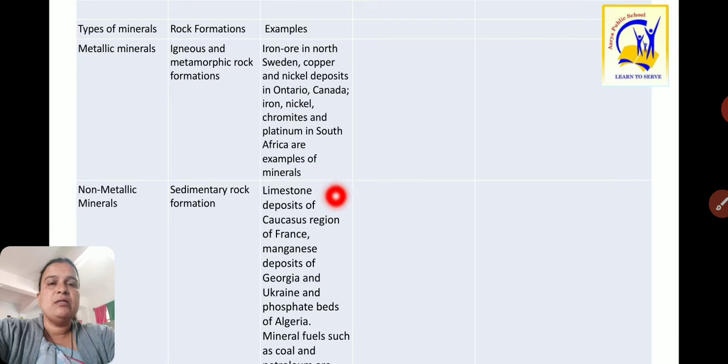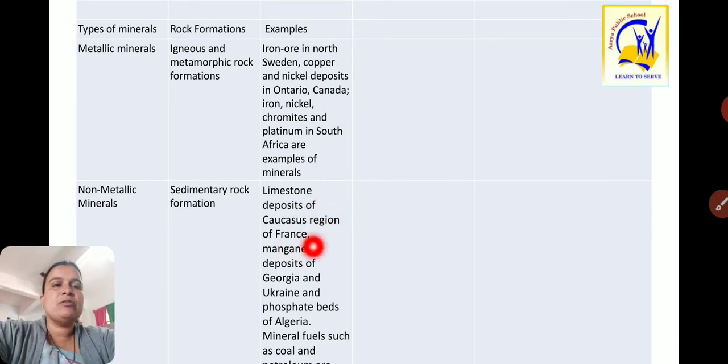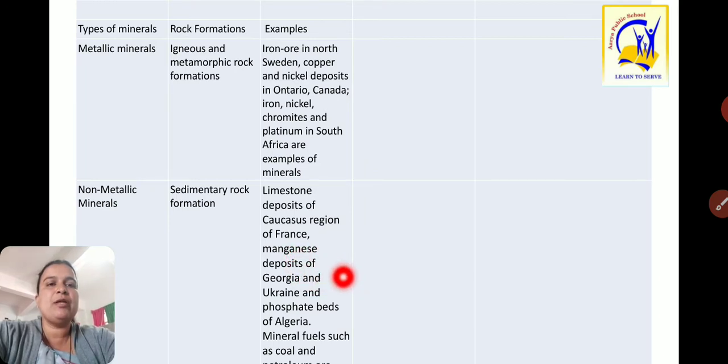metallic minerals. Non-metallic minerals are the limestone deposits of the Caucasus region of France, manganese deposits of Georgia and Ukraine, and phosphate beds of Algeria. Mineral fuels such as coal and petroleum are examples of non-metallic minerals.